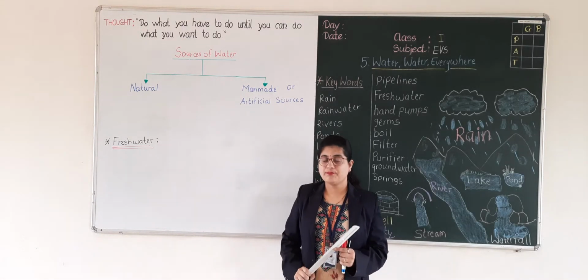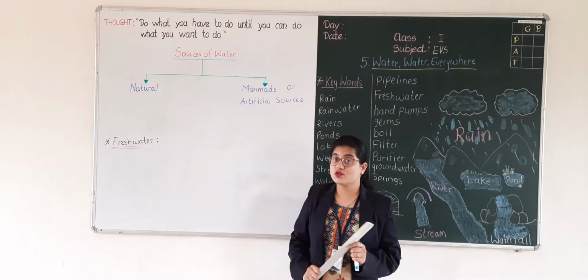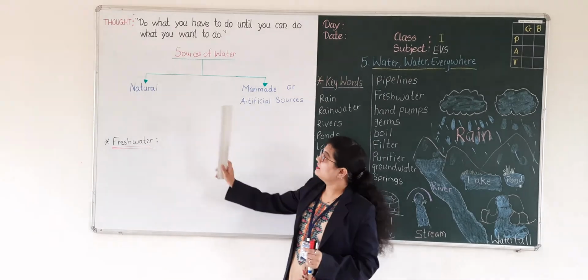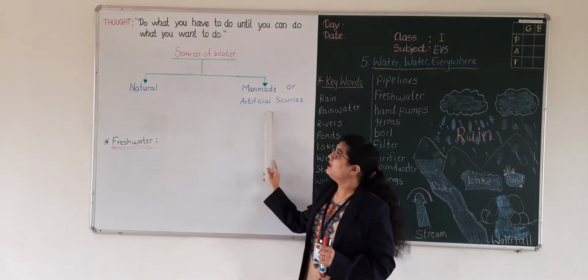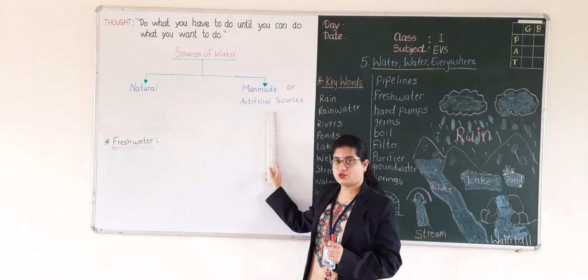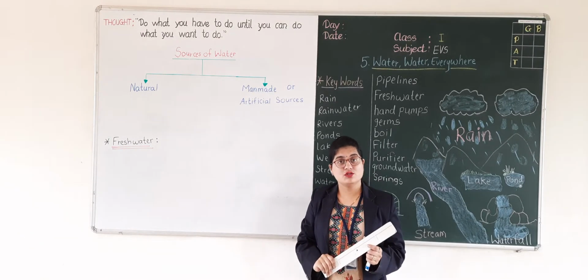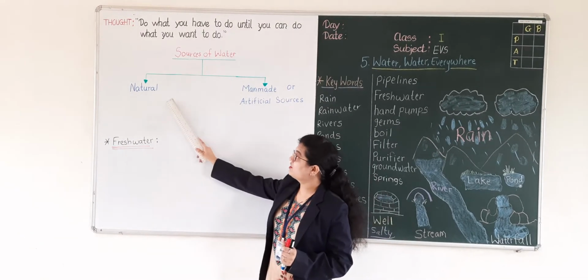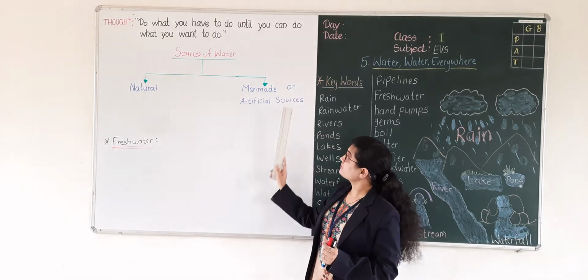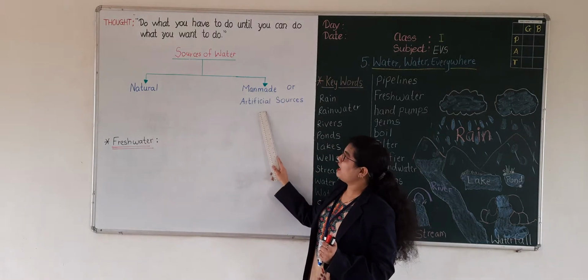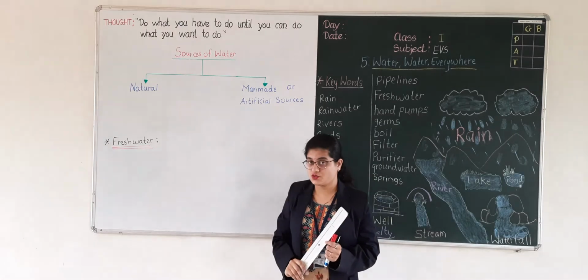Okay students? Good. We have also learned about the natural and man-made or artificial water sources.